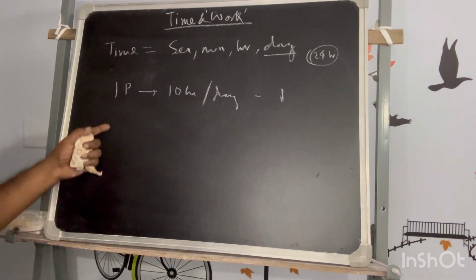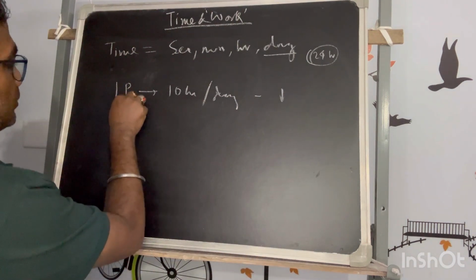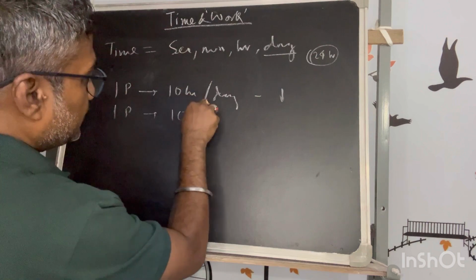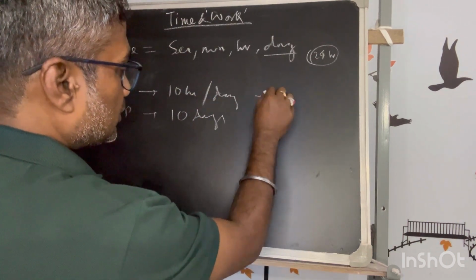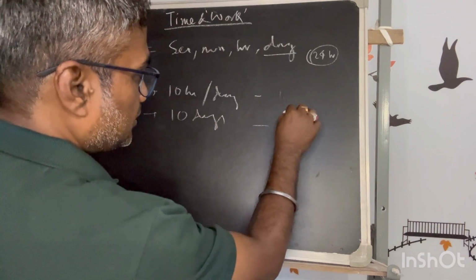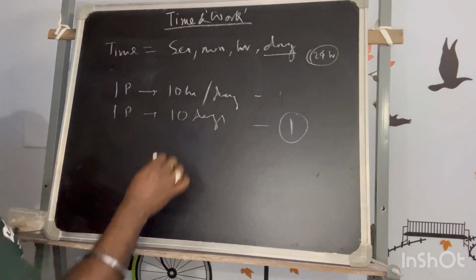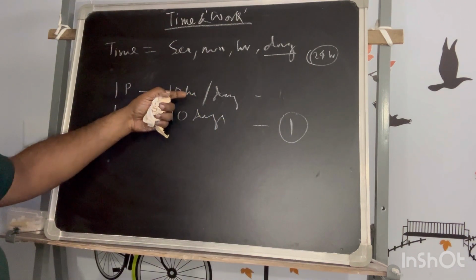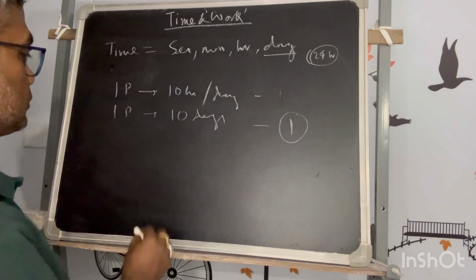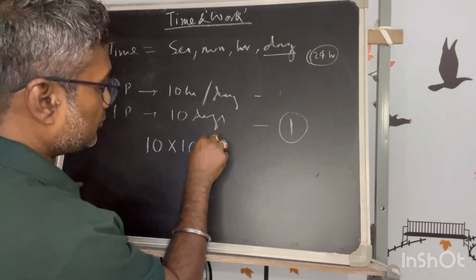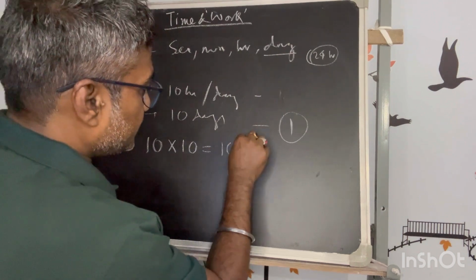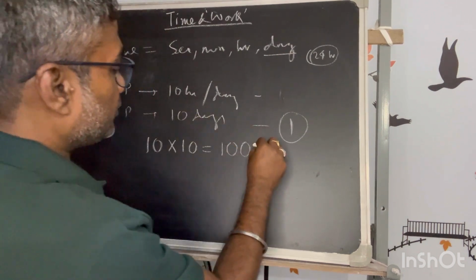When the person works for 10 days to complete the job, say the complete job is 1, how will you calculate the time? Time is equal to 10 hours into 10 days, so we convert into a single unit, that is hours.